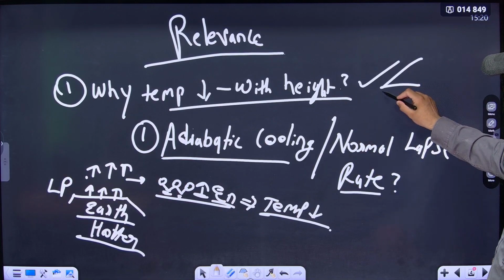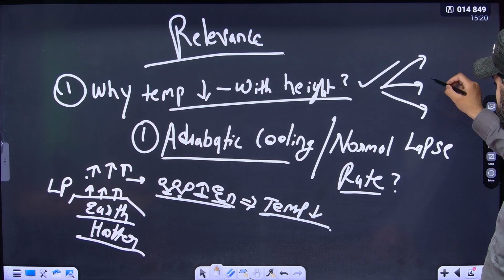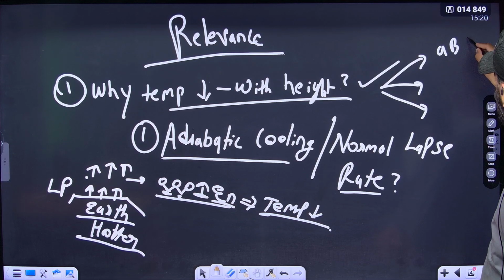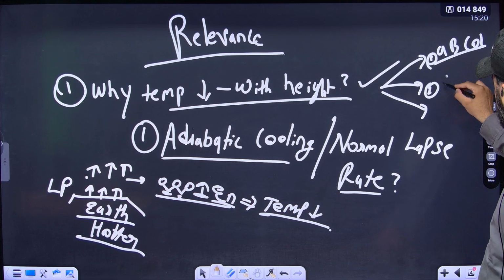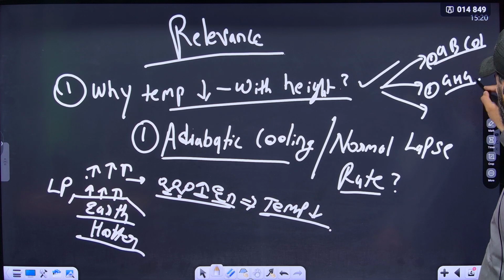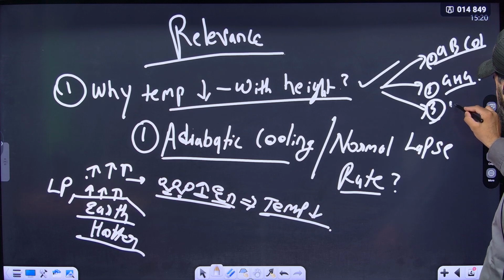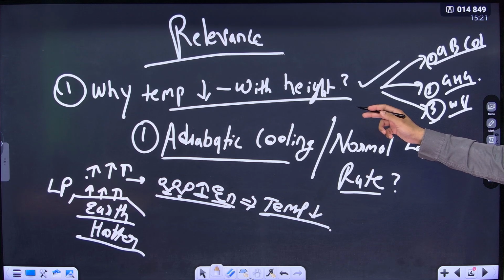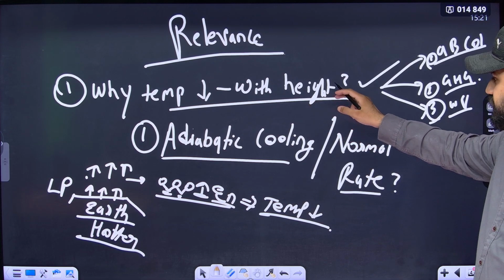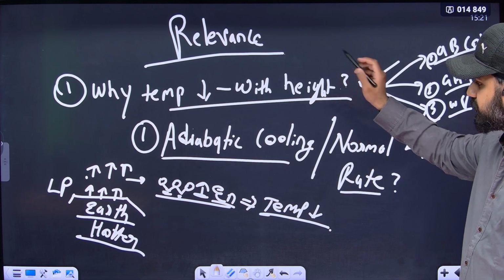There are three reasons we have discussed. One is adiabatic cooling, the second is GHG concentration, greenhouse gases concentration, and the third reason is water vapor. Okay, these are the three reasons why temperature decreases as we move up in height in troposphere.